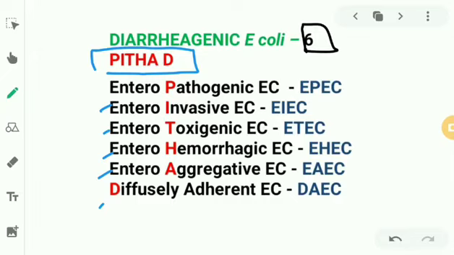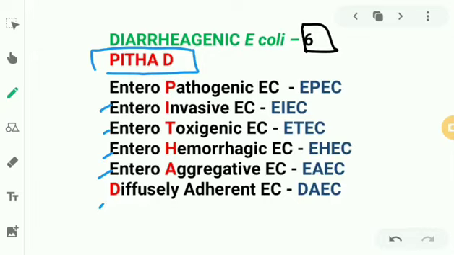Enteroinvasive E. coli. The name suggests invasion. So we have the gut or the alimentary canal, and this E. coli is going to invade into the epithelium or into the mucosa, submucosa. So gradually there will be erosion of tissue over there along with blood. So it causes diarrhea with blood and pus. So it's kind of dysentery, right? So enteroinvasive E. coli causes blood in stools. Just remember as such.